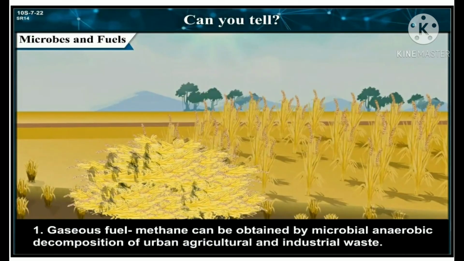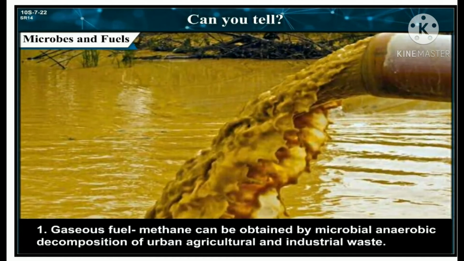Microbes and fuels. Different microbes are used for the production of fuels. First, gaseous fuels like methane can be obtained by microbial anaerobic decomposition of urban, agricultural and industrial waste.